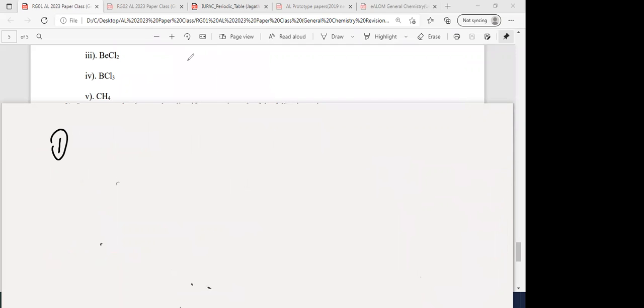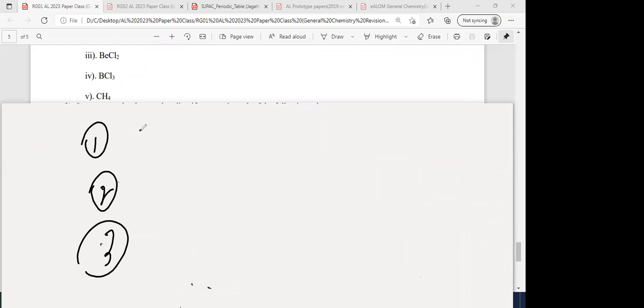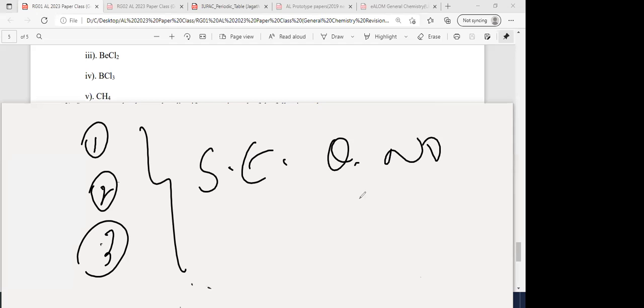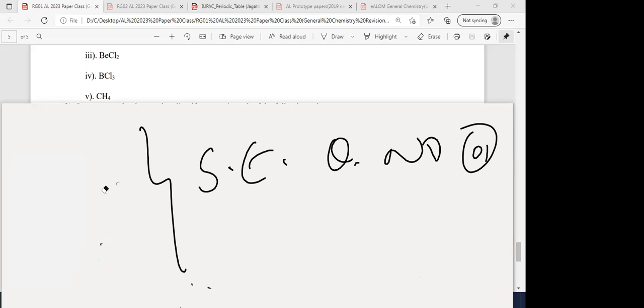Number one, what is the highest priority in your general chemistry? Remember, why are you doing this general chemistry revision? In the first, second and third units, you are getting the A-level paper structured as question number one and a few MCQs. To earn those marks, you are making this much effort. Then you should know, don't put the same weight on all of this. That's what I'm telling you now. No need to put the same weight on everything. What should you put the highest weight on?